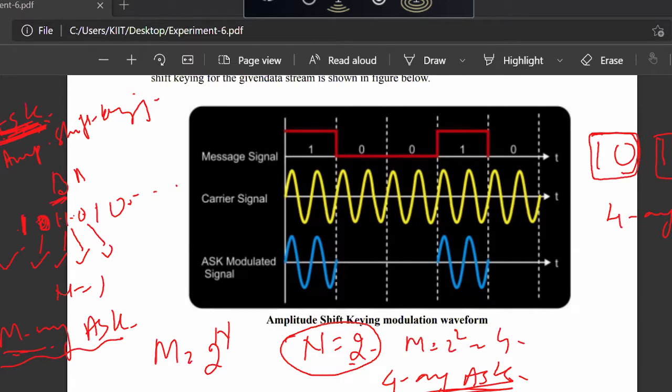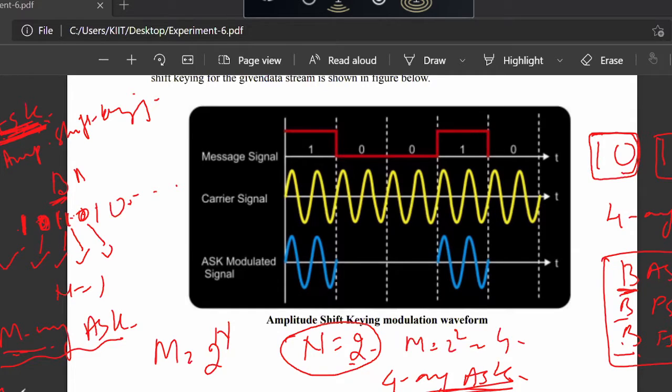But in the lab, we are doing binary ASK, binary PSK, binary FSK. In all these binary modulation techniques, we will be modulating one bit at a time. So we are specially writing binary.